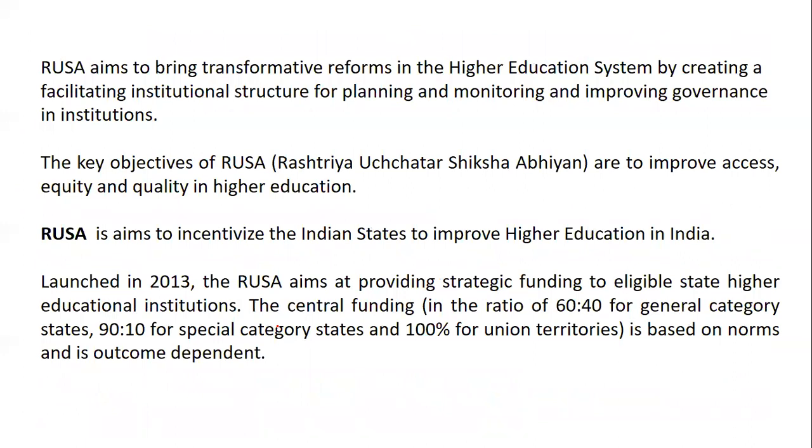RUSA, that is Rashtriya Uchchatar Shiksha Abhiyan, is meant to improve access, equity, and quality. It helps ensure that the quality of higher education is improved with proper planning and monitoring. Under RUSA, the eligibility for the fund is 60-40 for the general category, and 90-10 for the special category. If it is a union territory, it is 100%.